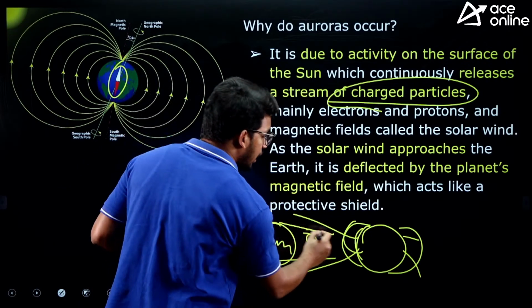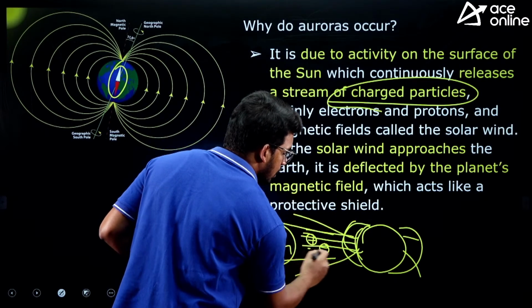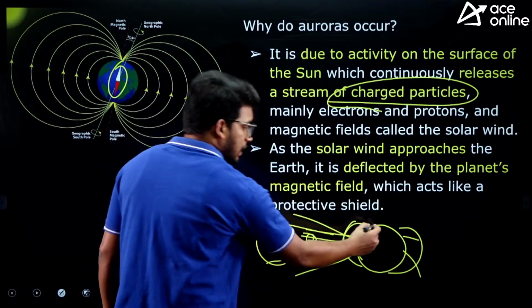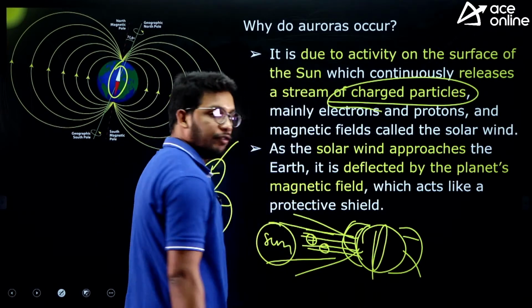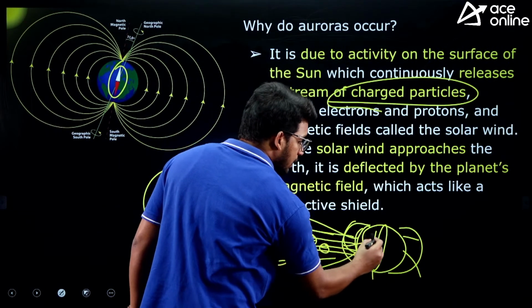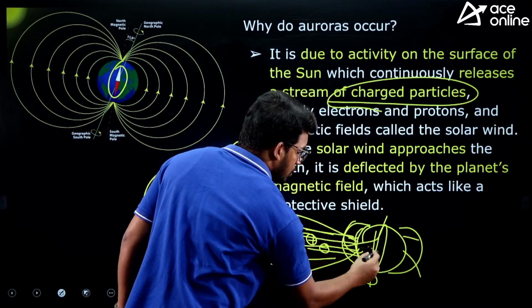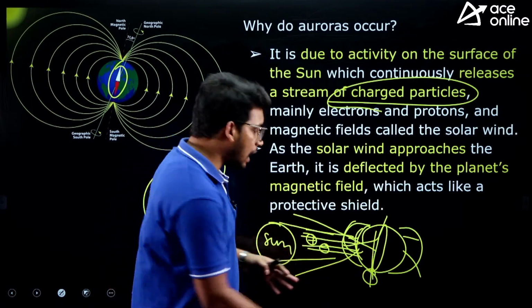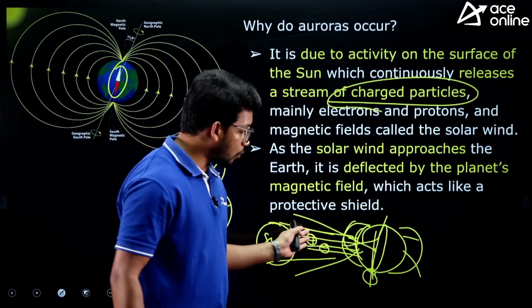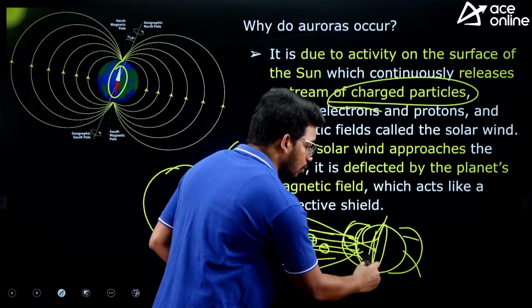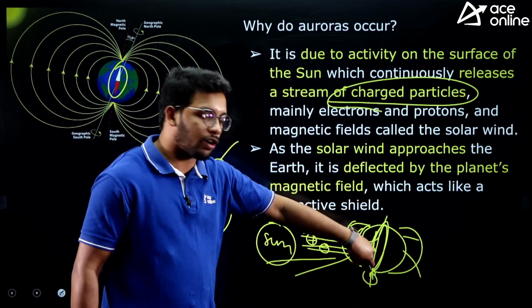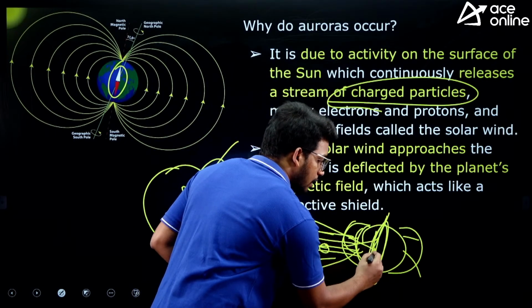So that's why there won't be lights most of the time, but whenever there is a high intensity of charged particles, these are attracted by the magnetic field inside the earth and then they are transferred to the polar regions. These charged particles, when they are very intense, cross the magnetic field and go near the magnetic field of earth's interior, and then they are reflected back.